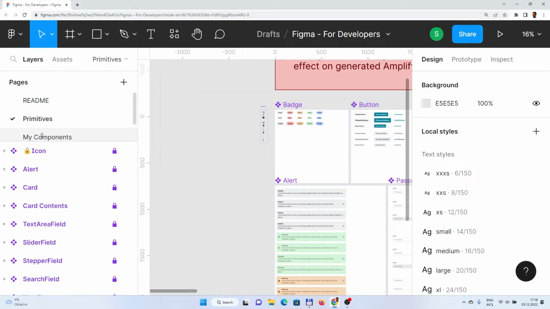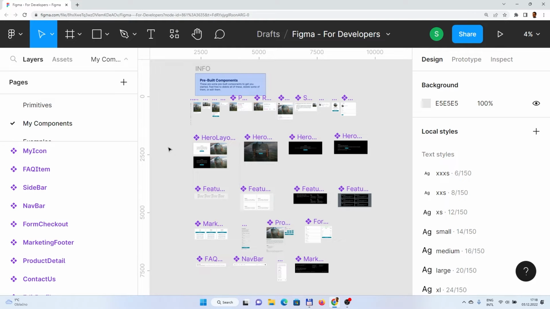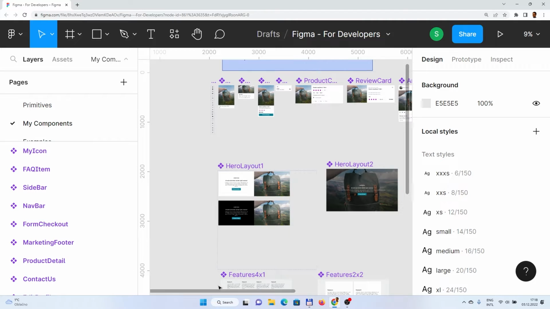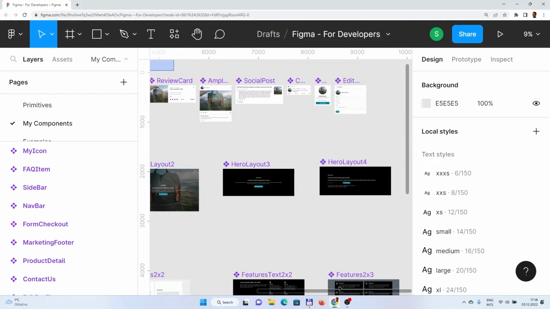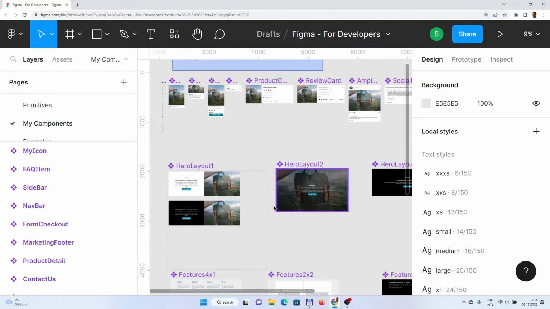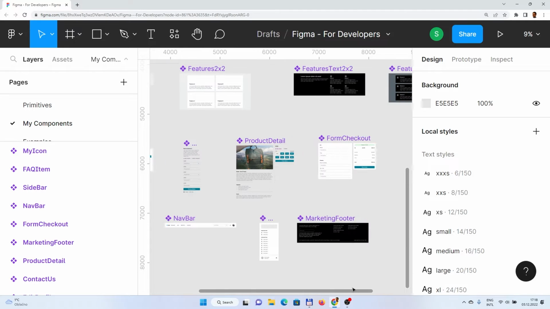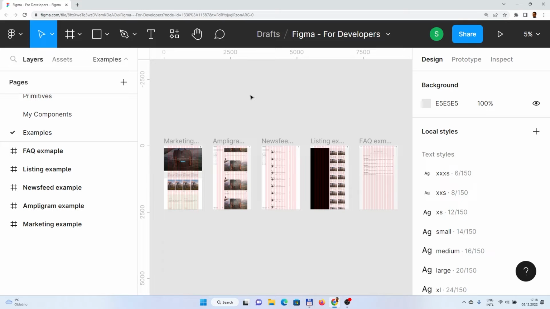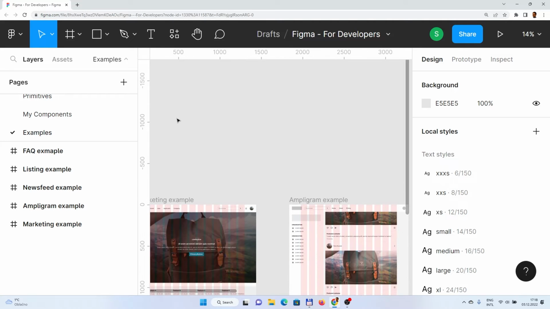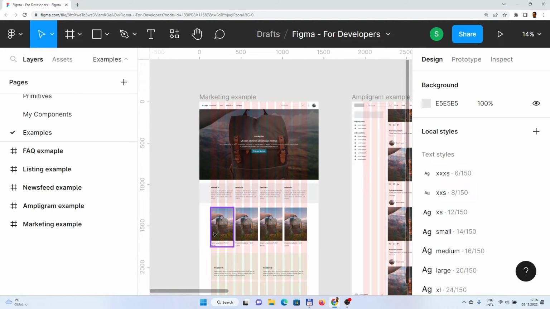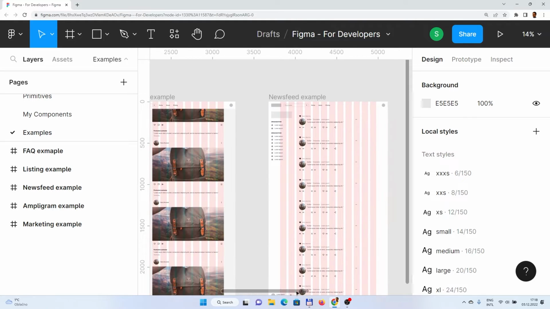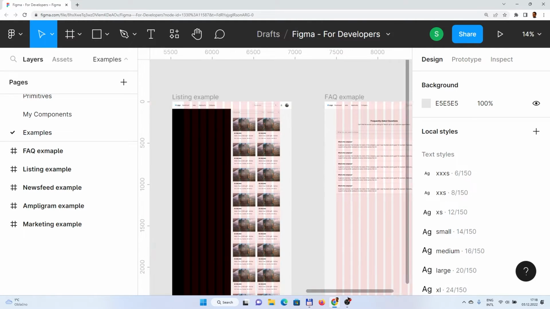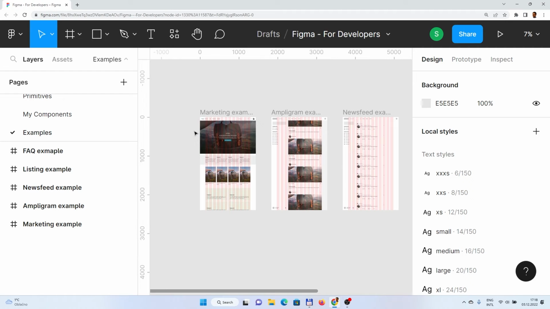Then there are my components, and those are pre-built components by the AWS Amplify team. So they have components for some layouts, for some post components, for the navigation, for the footer, and so on and so on. Some of them maybe we will use. And then there are some examples. And basically those examples show how they are bringing all of these components together. So this looks like this then. Yeah, you can check yourself. And that is enough for the intro, I think.